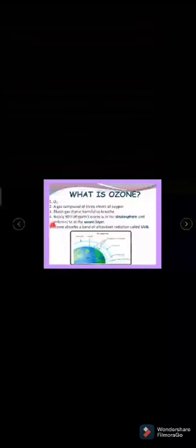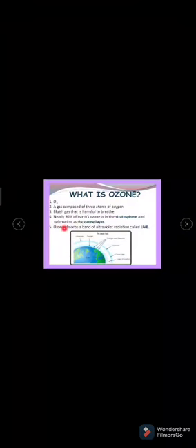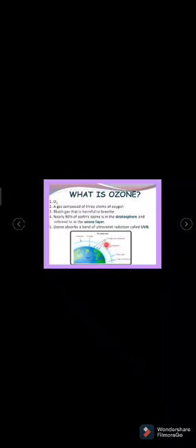This ozone absorbs the ultraviolet rays, UVB, that is coming from sunlight. Okay, if you observe, this one is the earth. When sunlight has ultraviolet radiation, the ozone layer is there that protects the earth, avoiding the UV light from entering into the earth.